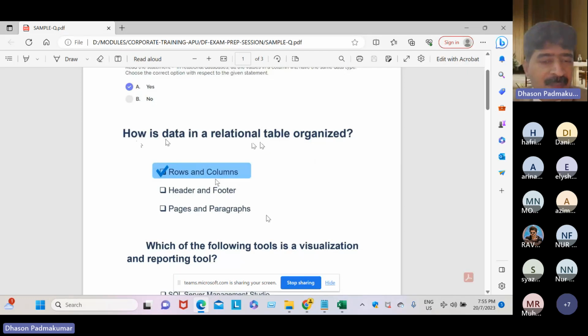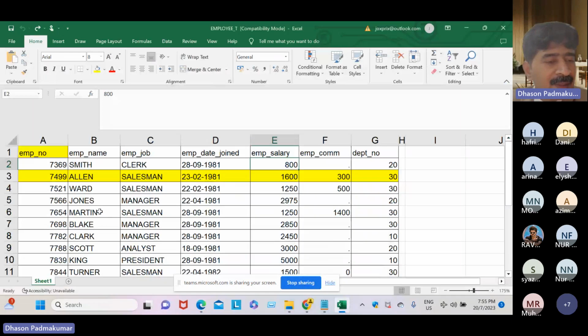We know that in a relational database or database management system, the data is organized in rows and column format, in tabular form. Okay, dear students, in a table form, like rows and columns, or we can say attributes and tuples.